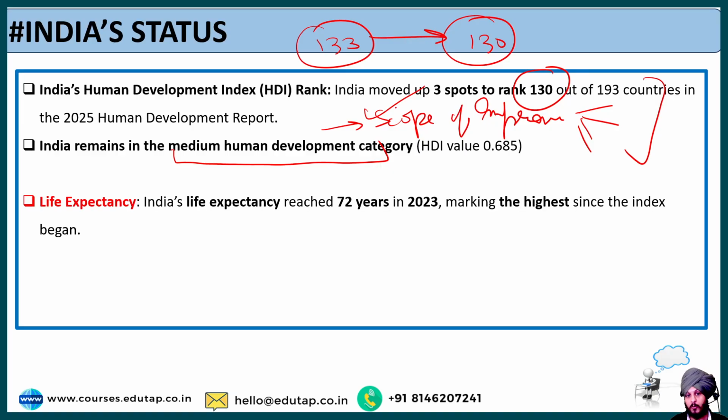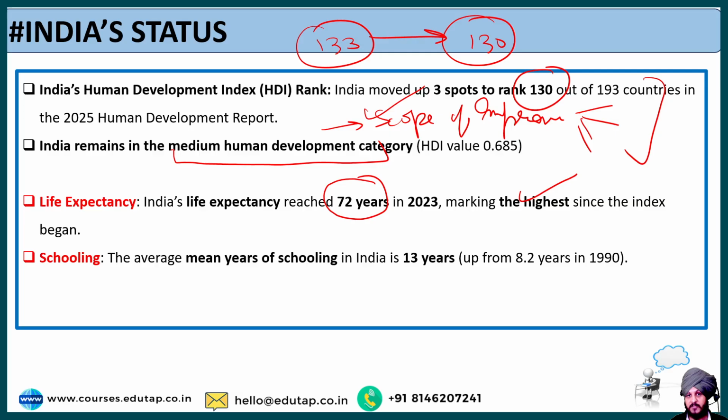Now, what has been the output with respect to the 3 parameters on the basis of which the human development index is calculated, with respect to India, of course. If we talk about life expectancy, then India's life expectancy has reached 72 years in 2023, which is the highest since the index began. So it has improved drastically. Here we have shown a good improvement.